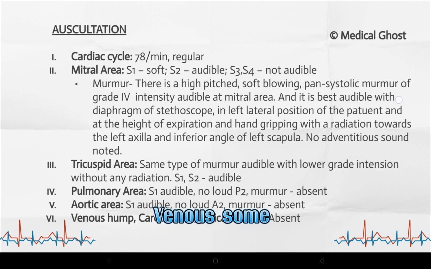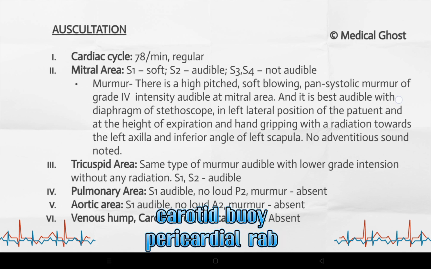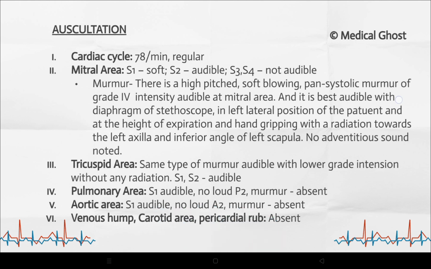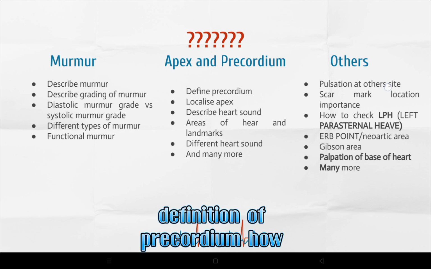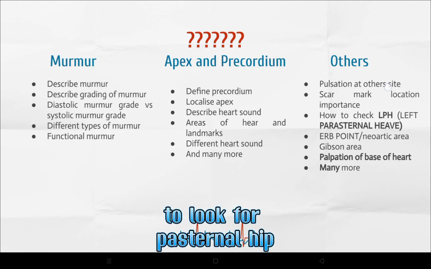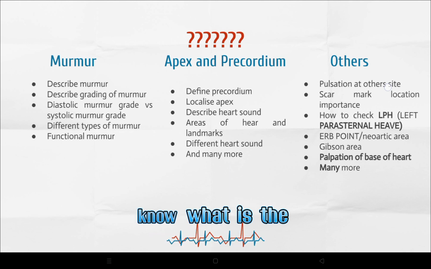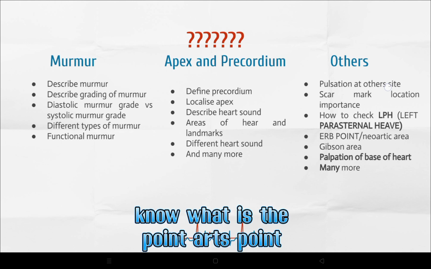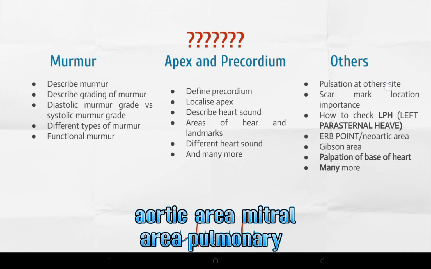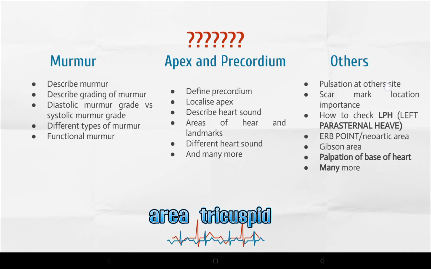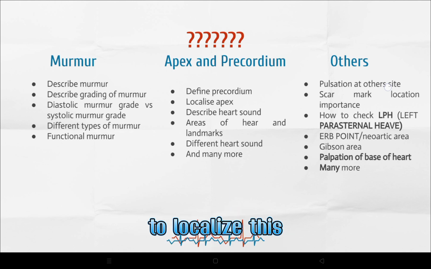Venous, carotid area: carotid bruit, pericardial rub absent. So describe the murmur, the apex, the definition of precordium, how to look for parasternal heave. You must know the points: aortic area, neo-aortic area, Erb's area, mitral area, pulmonary area, tricuspid area. You have to know the actual landmarks and how to localize them.